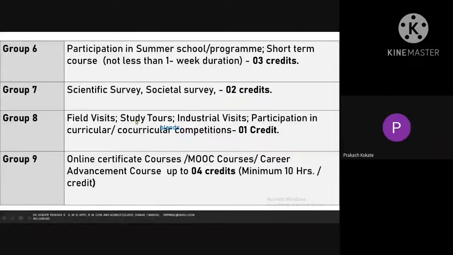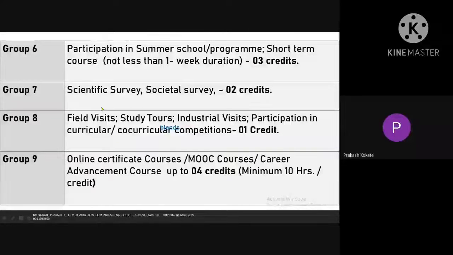So by this way, field visit. If you participate in a tour on your interesting subject, because at that place you get practical knowledge. If you participate in an educational tour or industrial visit, it will also give 1 credit. Curricular and co-curricular competitions are always held in the colleges, so you will also get 1 credit. Online certificate courses, MOOC courses, career advancement courses, up to 4 credits, minimum 10 hours per credit.